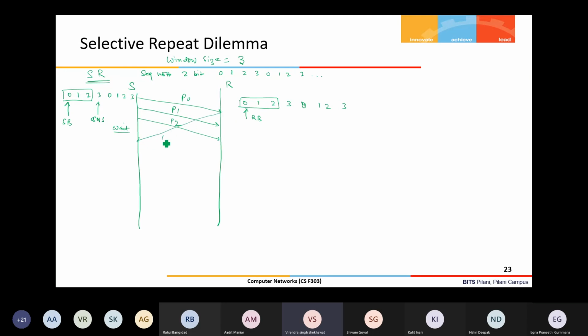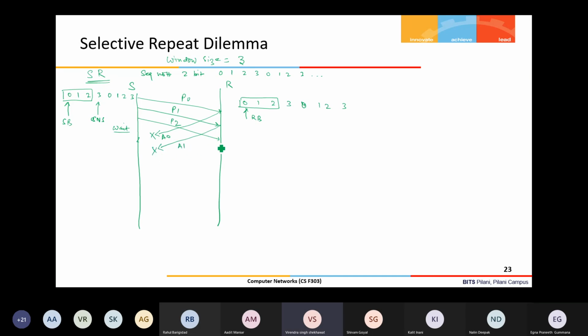So let us say ACK 0 was sent, and let us say this ACK is lost.